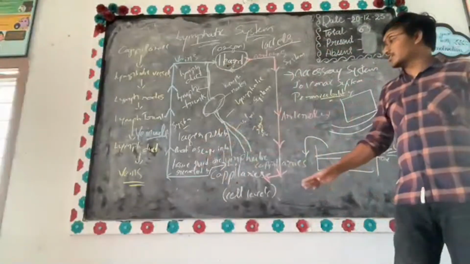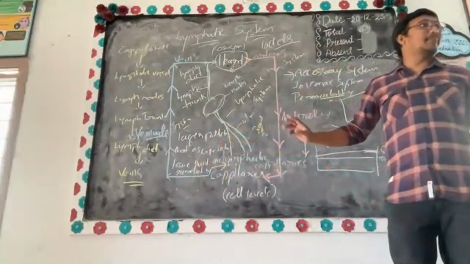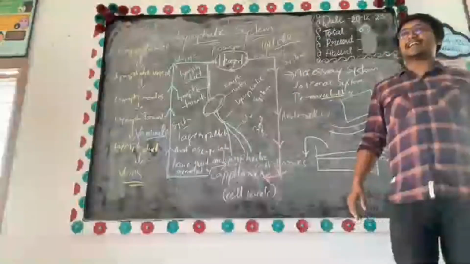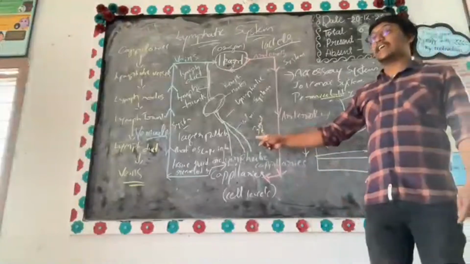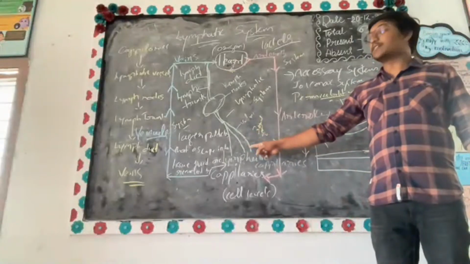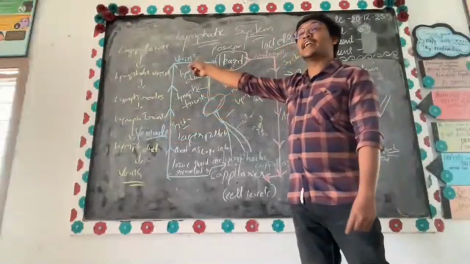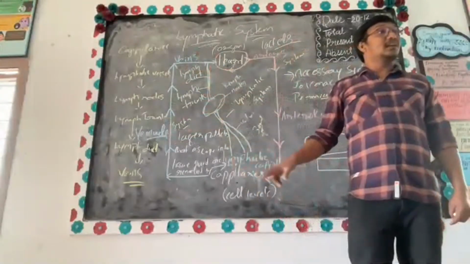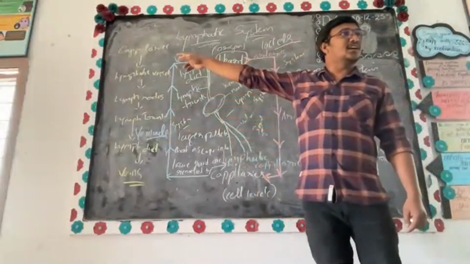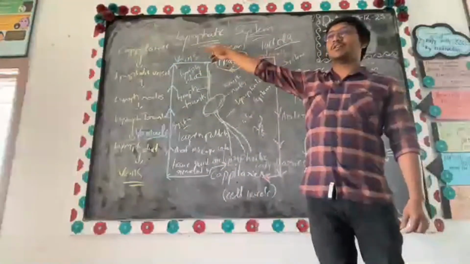The leftover things from the venules are taken up by the lymphatic capillaries. Now, who takes the dietary lipids? These lymphatic capillaries. They are not entering venules; they are directly entering veins. Larger particles can enter veins, yes or no? Yes, so they will happily suck the dietary lipids and give them back to veins.